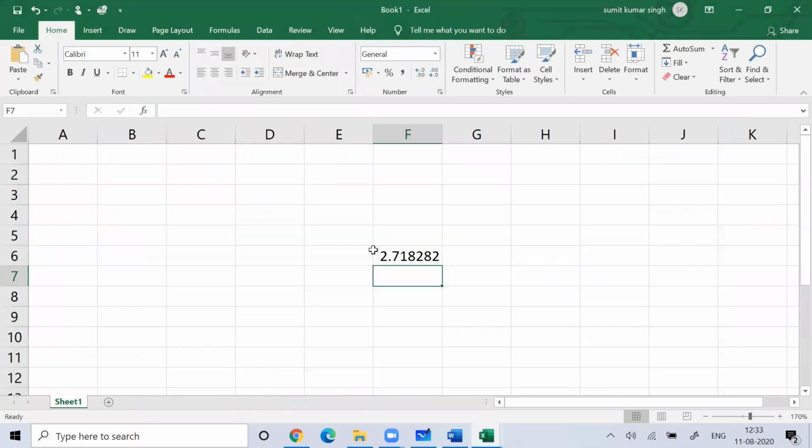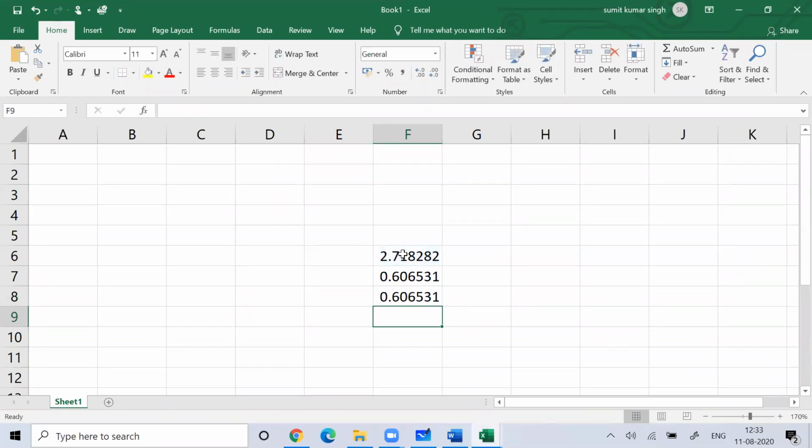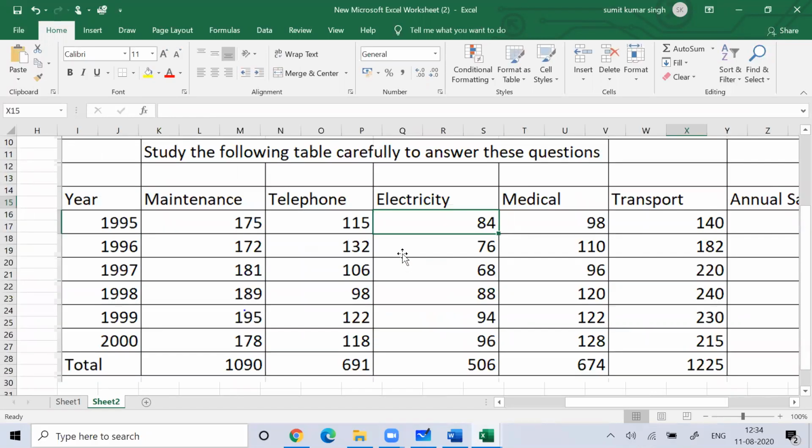You can either write it like this, e to the power minus 0.5, and this value is 0.6065, or I can write 1 divided by square root of e, and I'll get the same thing, 0.6065.